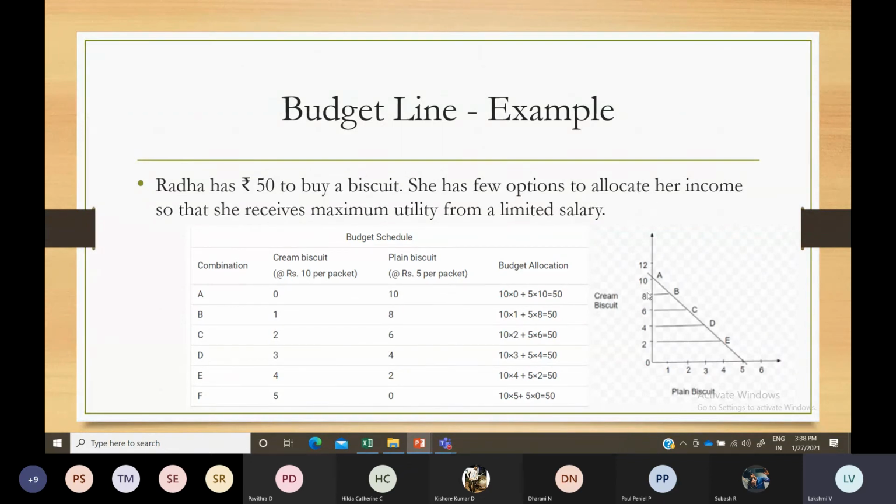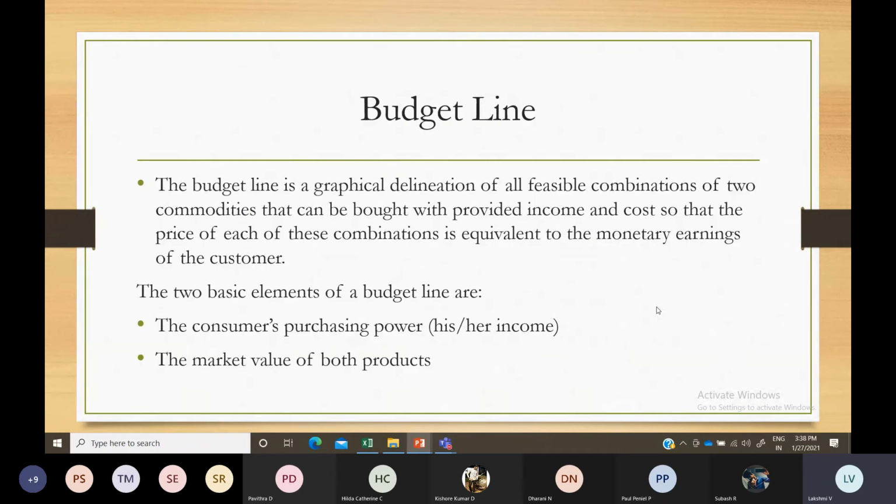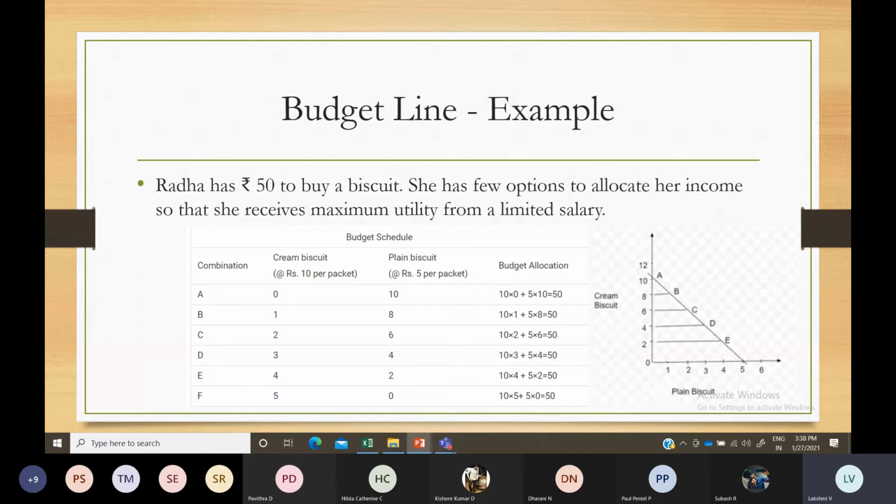So the budget line is otherwise known as the price line. Here you should show a table and graph for this. The budget line means you have a combination of two goods here. You can take any food products, anything. Your income is spent between these two goods, so you allocate your funds, the money you have in your hand, in such a way that you get consumption of both goods.